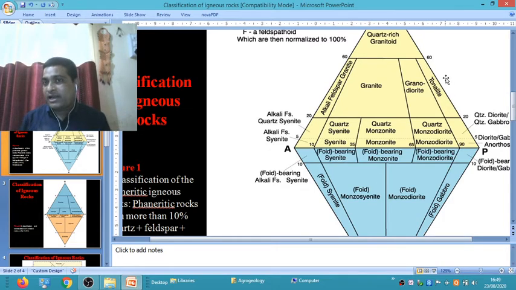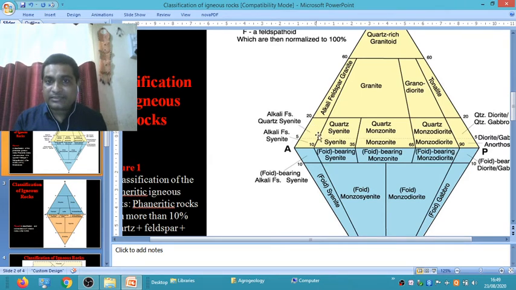tonalite. On the other hand, those rocks containing 20 to 60% silica, but alkali feldspar between 65% and 35% of plagioclase feldspar, are called granite. Those igneous rocks containing 35% of alkali feldspar and 65% of plagioclase feldspar with 20 to 60% of quartz are called granodiorite.